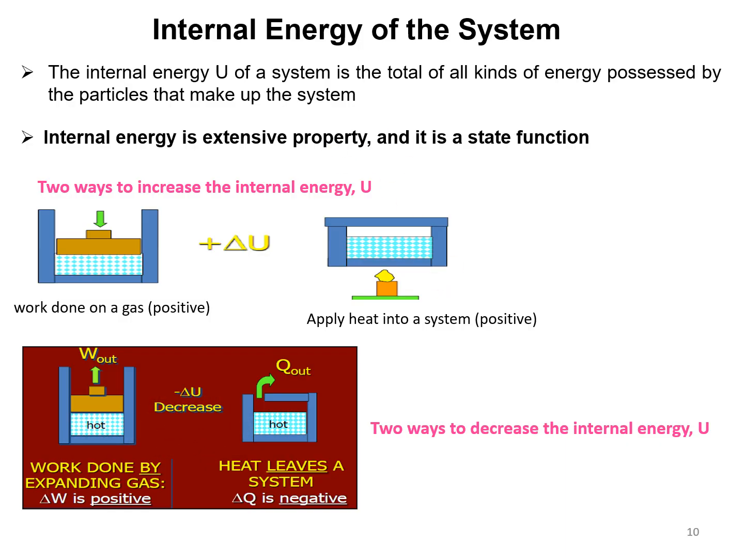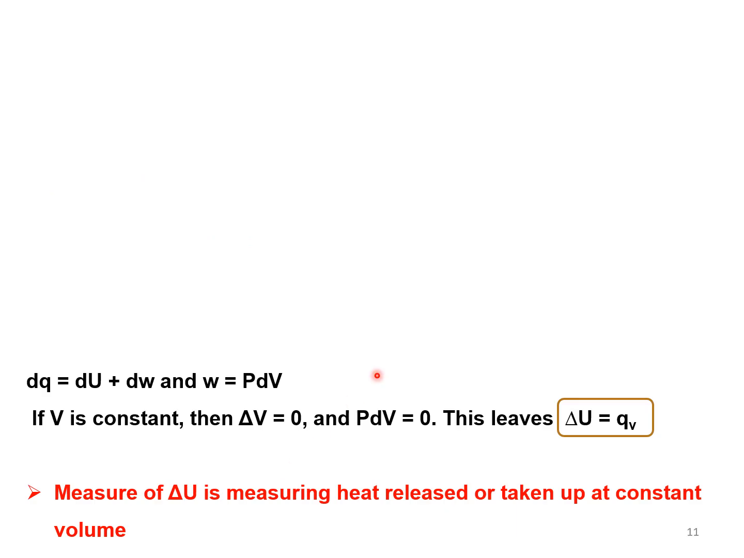Extensive property is one that depends on the quantity of matter, depends on the amount of mass. So a measure of delta U is measuring heat released or taken up at constant volume.